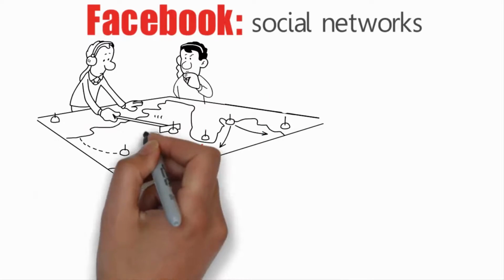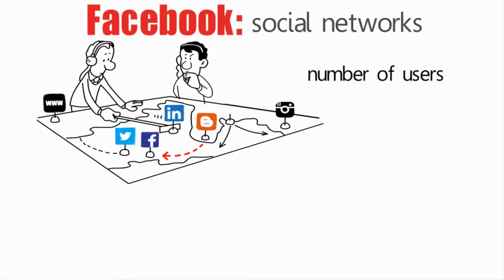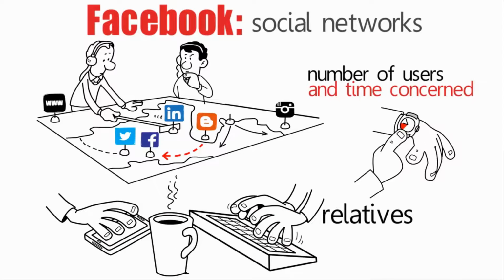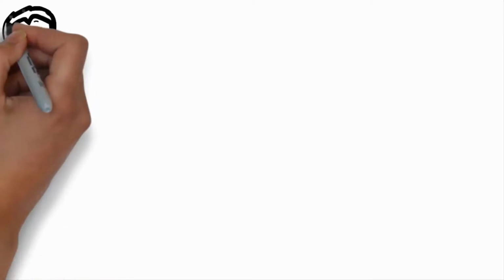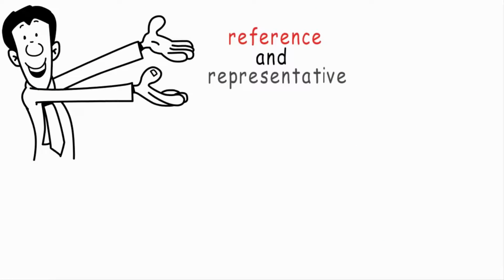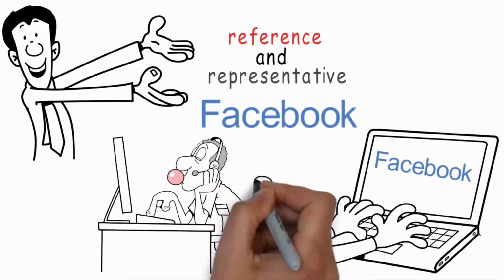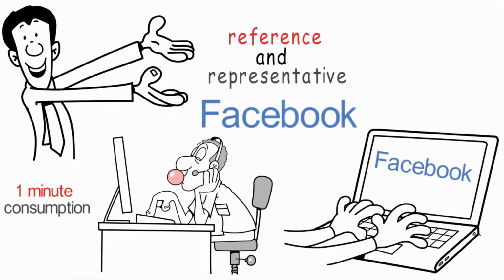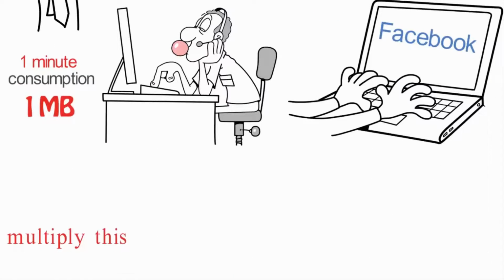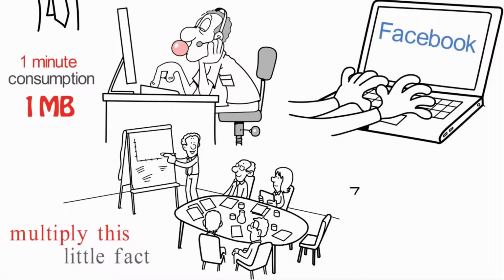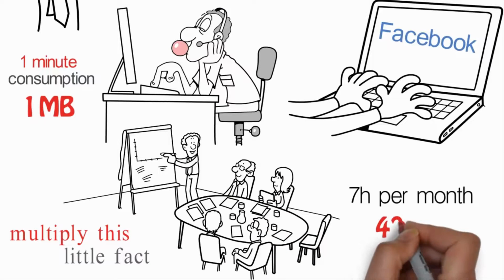Facebook, social networks. Social networks by far outweigh all other applications in terms of number of users and time spent. These are methods by which we communicate with our relatives or acquaintances. As a social network of reference and representative of the others, we have Facebook. Chatting through Facebook, viewing pictures or viewing some links, for 1 minute the consumption is only 1 megabyte. But if you multiply this little fact by as long as some people are using this application, 7 hours per month, we would be talking about 420 megabytes.